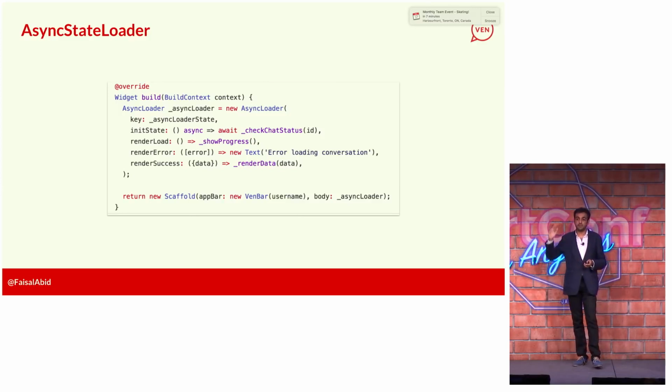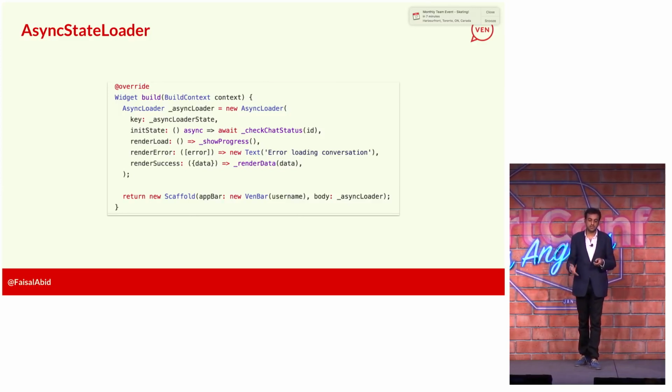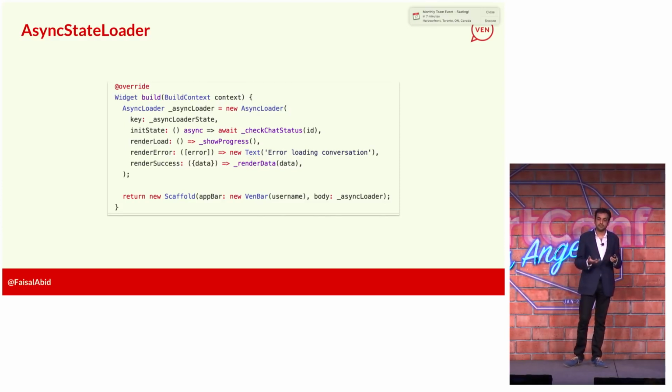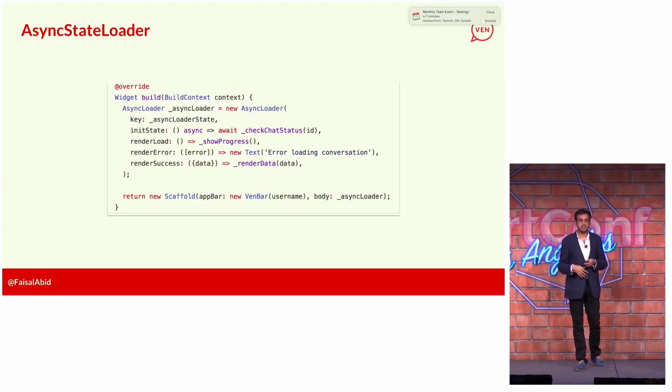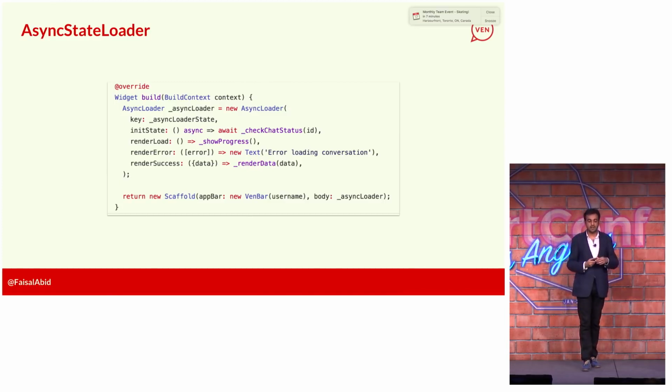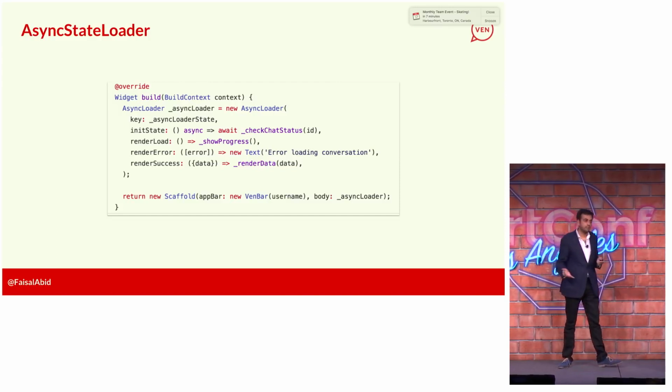Render error is if something went crazy wrong, what do you want to do? So here, for the sake of the demo, I just have new text error loading conversation. So you see a boring old error loading conversation on the page. What you typically want is some sort of nice little graphic that says, oh, something went wrong, please press back. And then finally, when all your data is loaded, render success is called with your data that you return in your init state. And then you can take that data, and then you can actually render your entire UI.